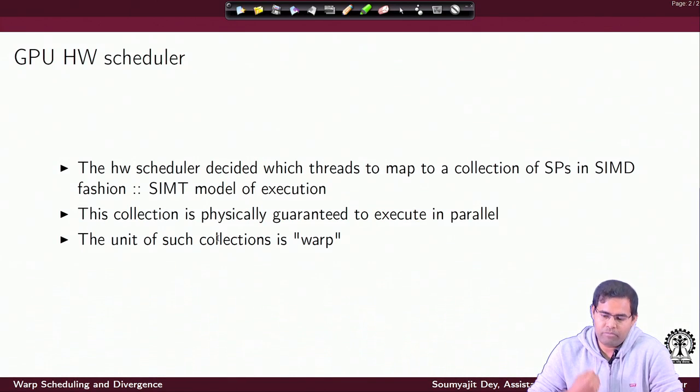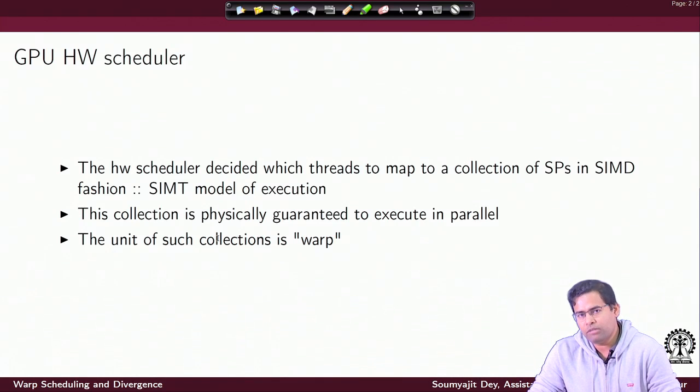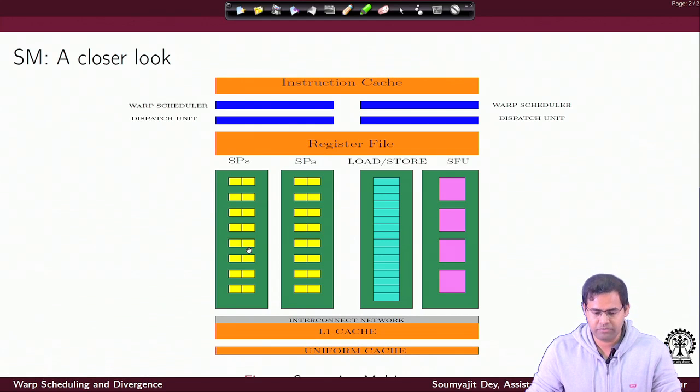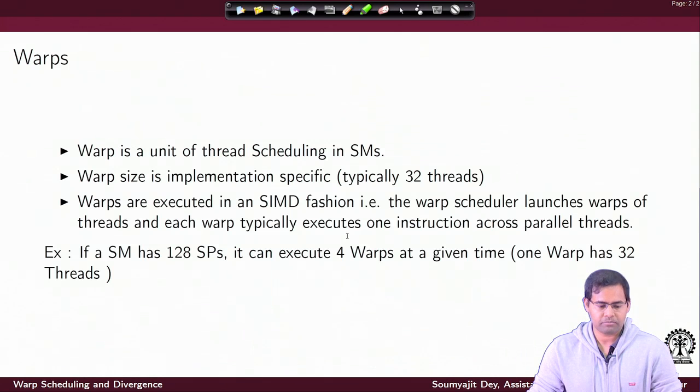So the SM will be assigned a set of thread blocks, or maybe one thread block. Inside the thread block you have multiple threads. Which of the threads will actually execute in parallel in units of execution, that is warps, will be decided by the GPU SM's hardware scheduler. So this is basically a way we are trying to give the picture. We have an SM, and inside the SM you have this warp scheduler as a hardware unit. It is deciding which of the threads are going to be dispatched together to the SPs for execution in lockstep.